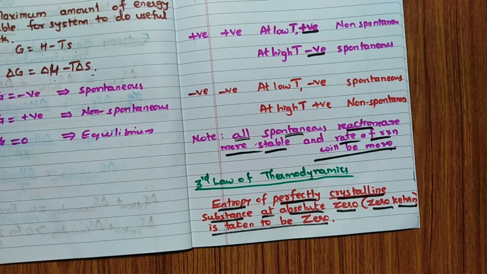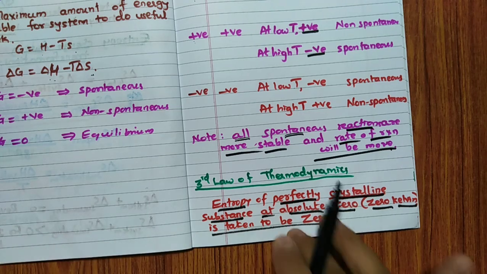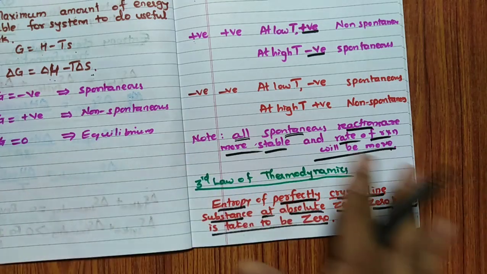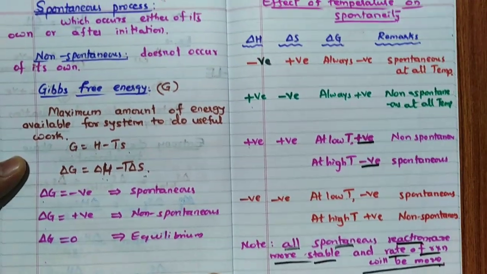See, entropy of the perfectly crystalline solid. So what is a perfect crystalline solid then? A perfect crystalline solid is one without any imperfections. In solid state I have discussed imperfections or defects. If it is a perfectly crystalline solid, there are no defects at all. Entropy of such a substance at absolute zero is taken as 0. Very important statement, remember. So this is about the thermodynamics CET synopsis part.